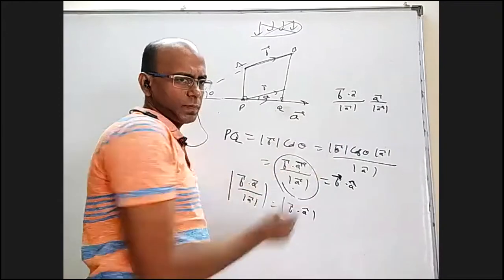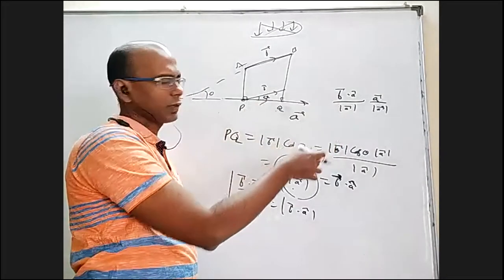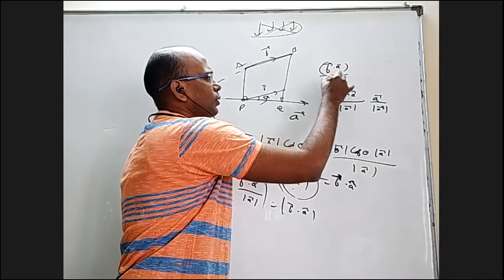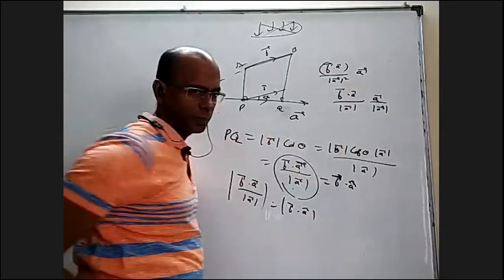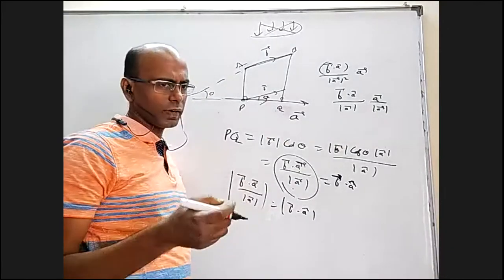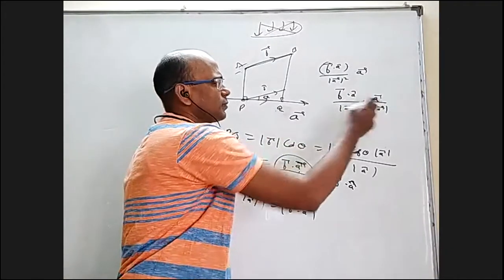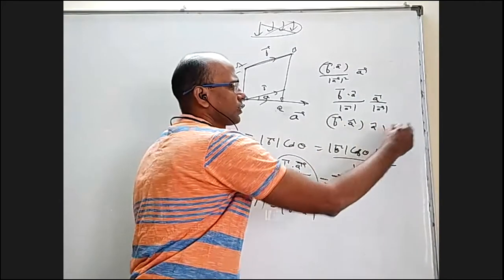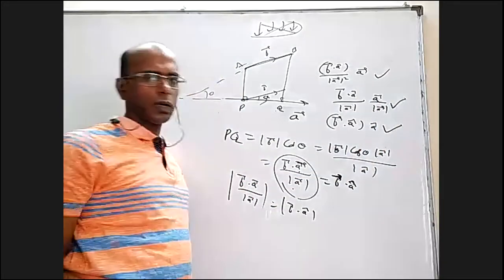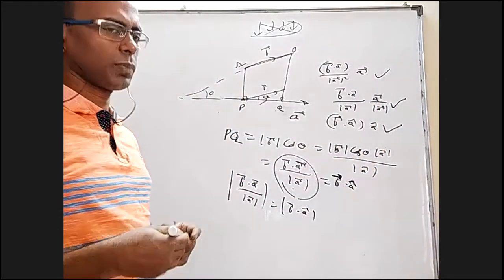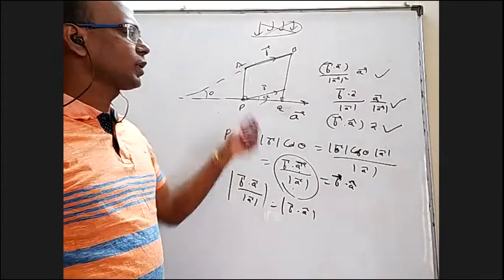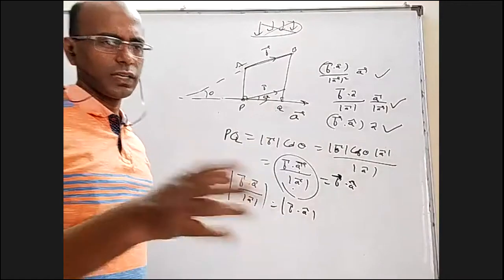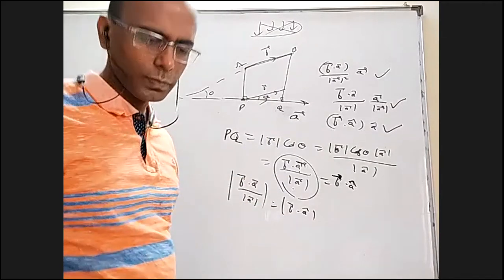And coming to this, PQ bar in vector form is B bar dot A bar by mod A bar square into A bar. If you want to write in unit vector form, this by this is A cap, this by this is A cap. You can write B bar dot A cap into A cap. Either this or this or this, all are the component or the projection in vector form of B bar on A bar. We'll be using projection quite frequently, in a lot of places.